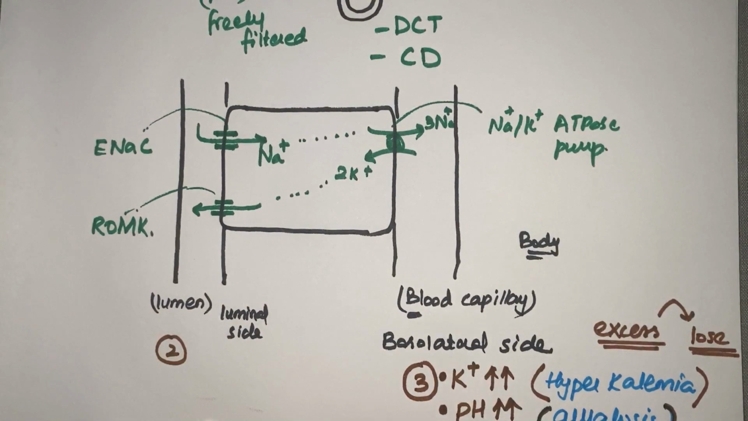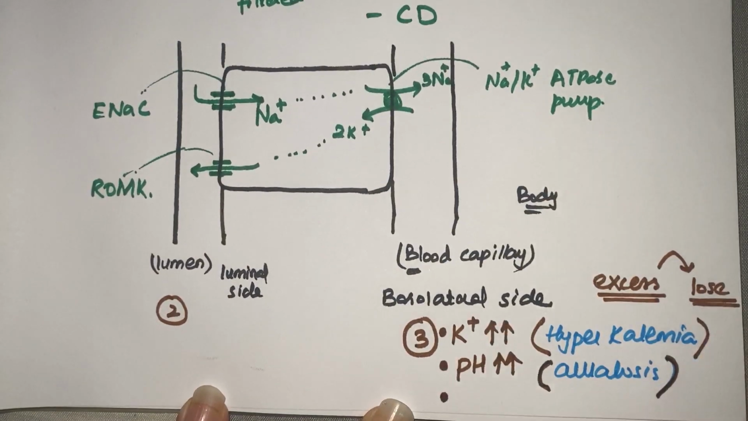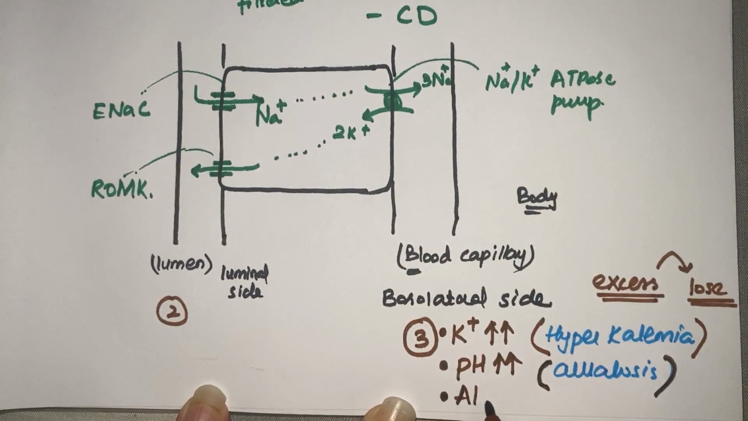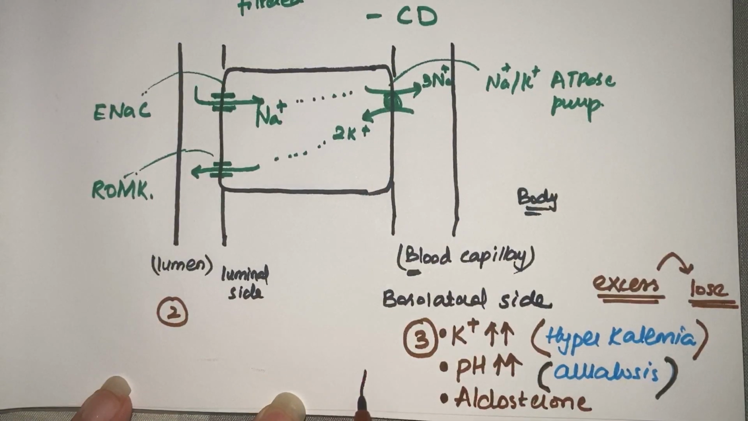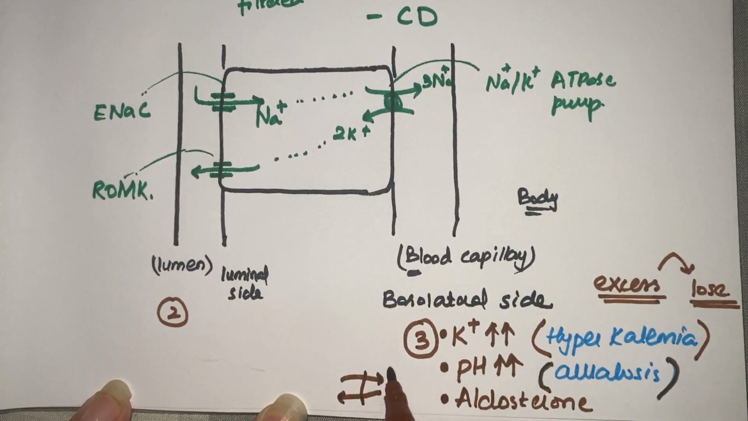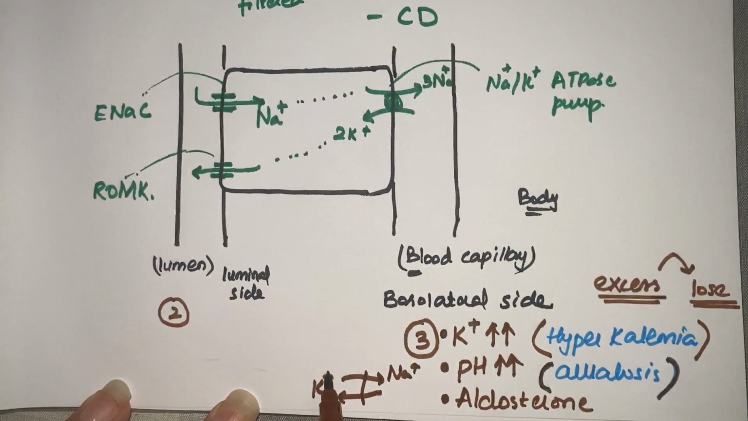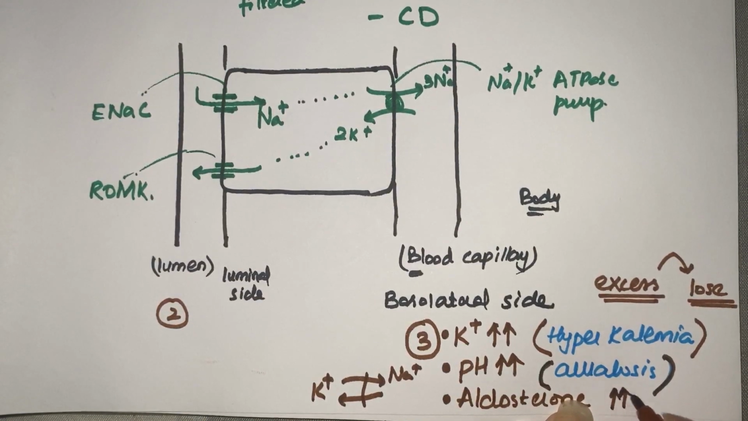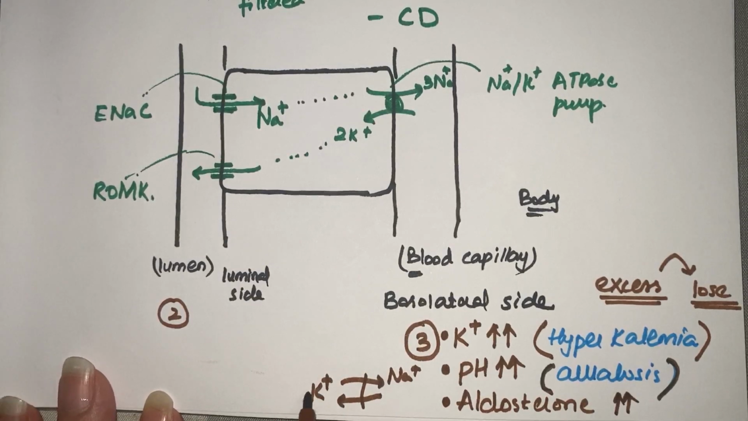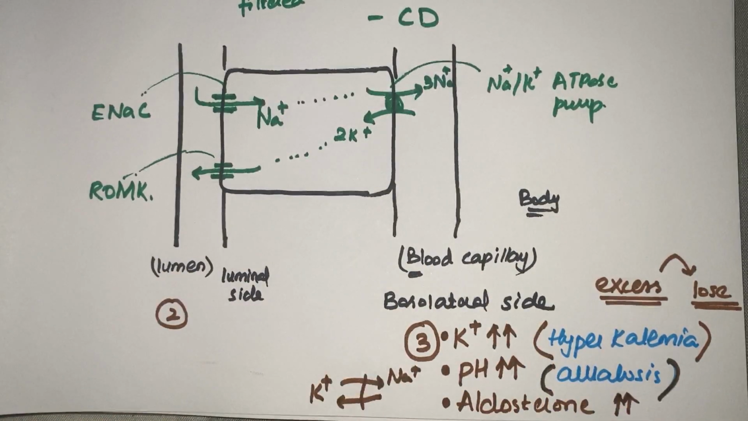And the third important factor is aldosterone. We have already studied it in our physiology a couple of years back. What is aldosterone? It is a hormone released by the adrenal cortex from the zona glomerulosa, and what it does is absorb sodium and excrete potassium from our body. So when this hormone is present in excess, there will be increased excretion of potassium, which will lead to hypokalemia.